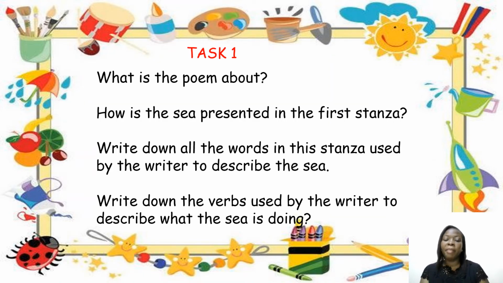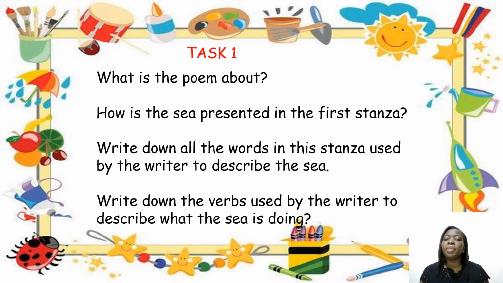Now task 1. Remember, I always give you the option to choose which task you want to do. There are 3 tasks and you have to choose one. Number 1, what is the poem about? After reading the poem, what do you think the poem is about? I know you already have an idea. I believe the title should give you an idea. Write this in your own words in 1 or 2 paragraphs.